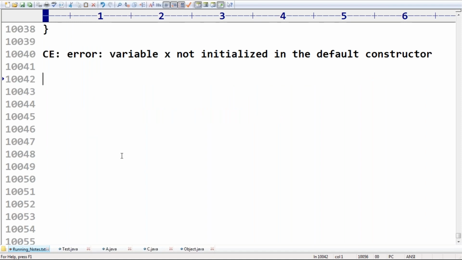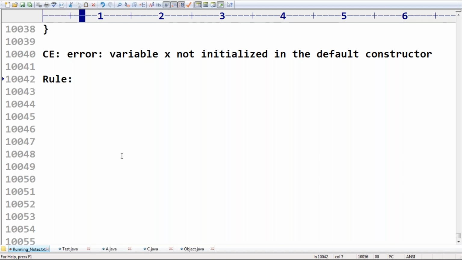Any doubt about this terminology, friends? For a final instance variable, compulsory we have to perform initialization explicitly, otherwise we will get compile errors. Next, is there any rule to perform initialization? Yes, there is a rule. What is the rule?